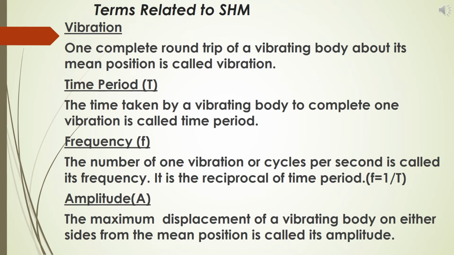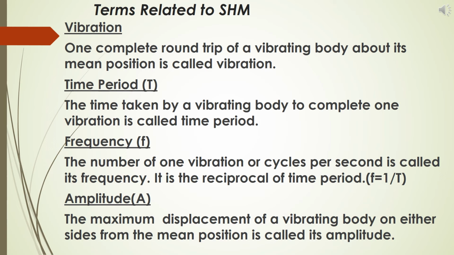The first term is vibration. One complete round trip of a vibrating body about its mean position is called one vibration. The second term is time period. It is represented by capital T, and it is the time taken by a vibrating body to complete one vibration.